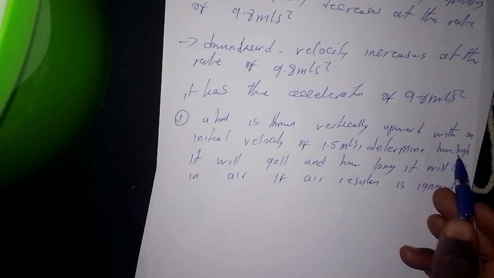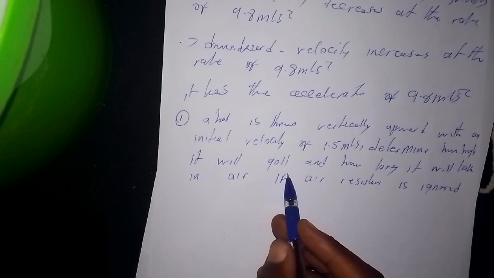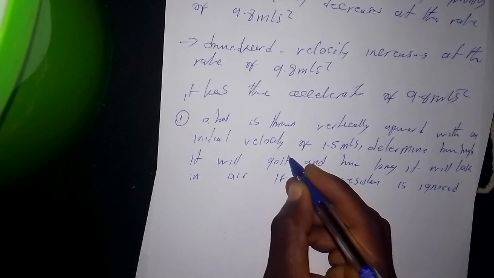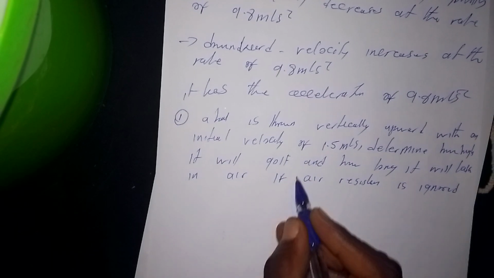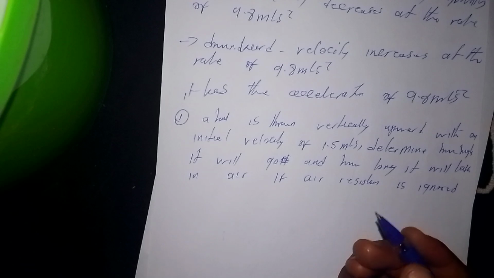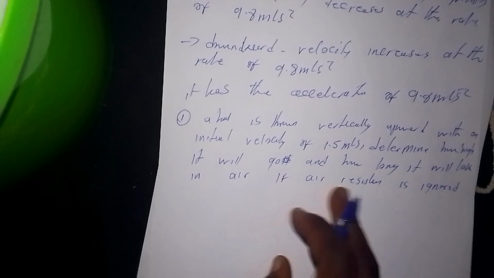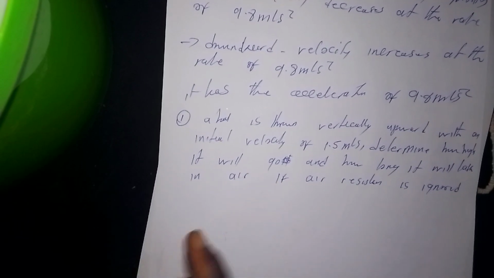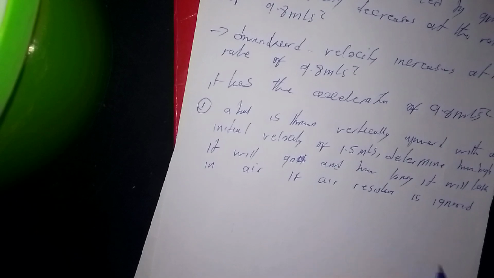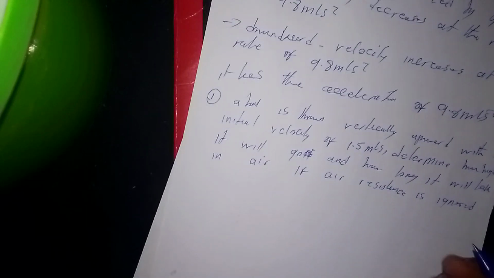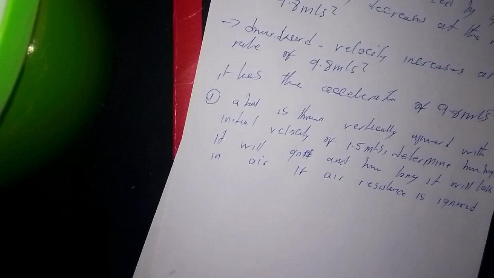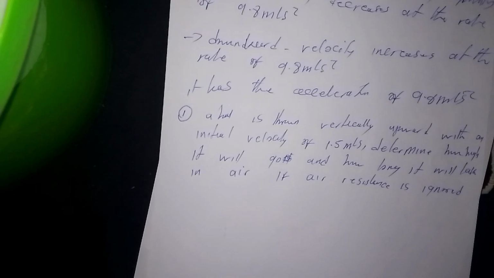How high it will go, and how long it will take in air, if air resistance is ignored. A ball is thrown vertically upward with an initial velocity of 1.5 meters per second. Determine how high it will go and how long it will take in air.